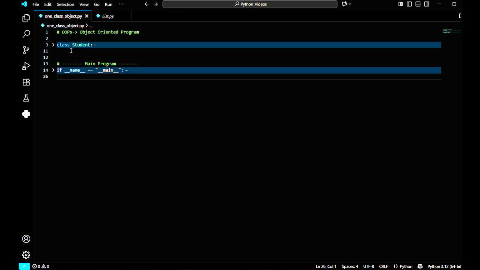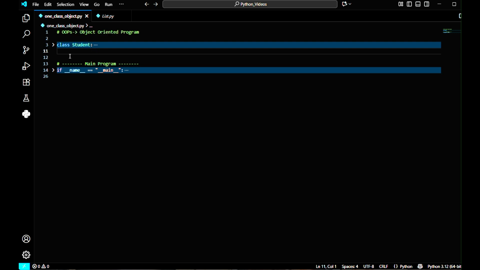Here I am going to define a class using the keyword class. Using this keyword class I am going to define a class, and my class name will be Student. Please keep in mind that the class name should start with an uppercase letter. That means S would be uppercase in Student, and the other letters can be small letters, it will be okay.